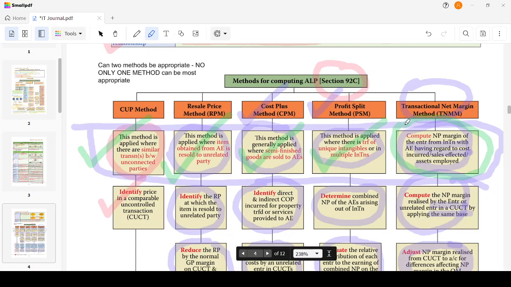I hope till this point the principles are clear. Let me now move to the computation part.